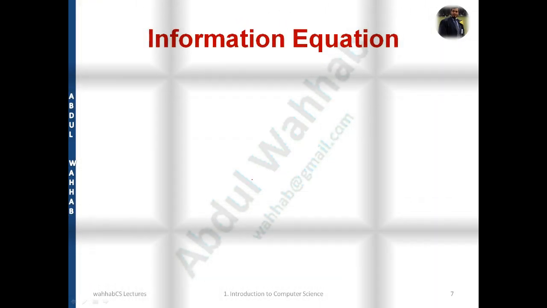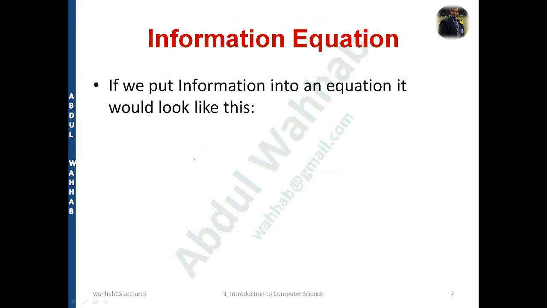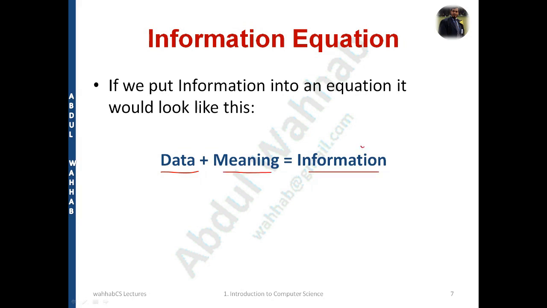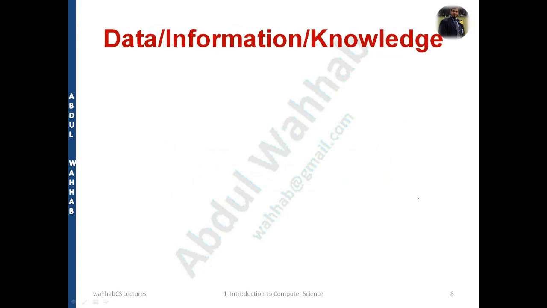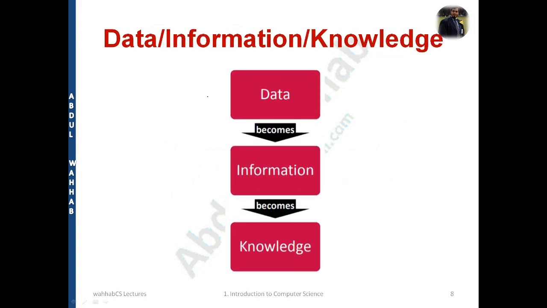The next thing is the information equation. If we put information into an equation, it would be data plus meaning becomes information. So this is the understandable form, and this is the not understandable form. Whenever we add some meaning to it, it becomes information. We can have another example of information.